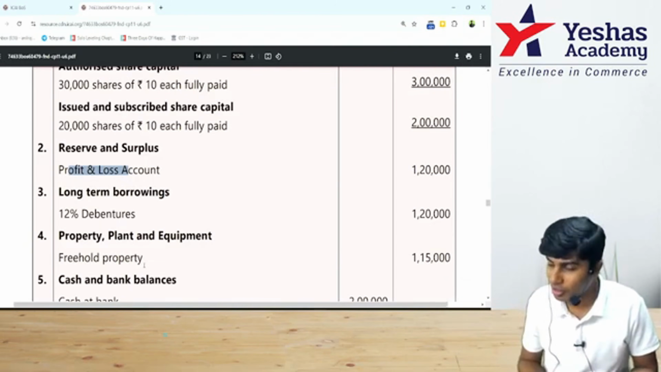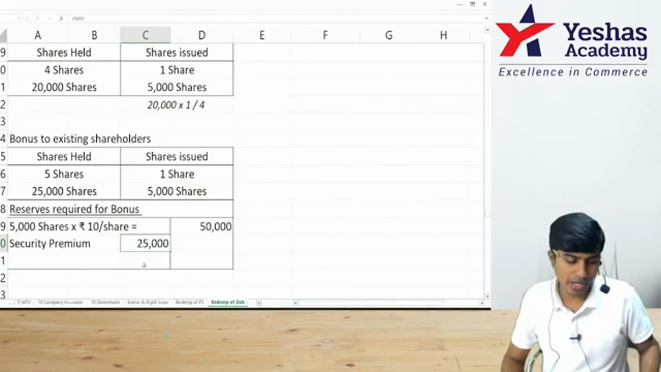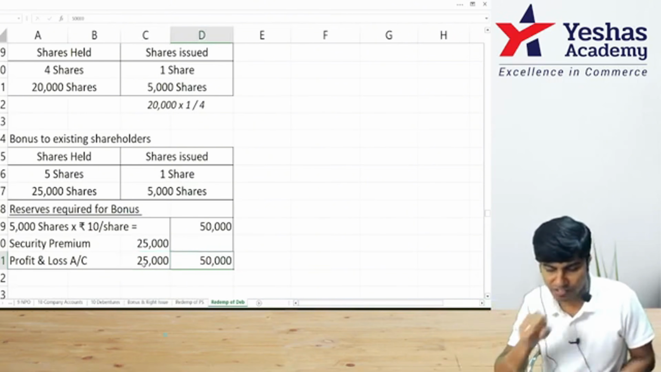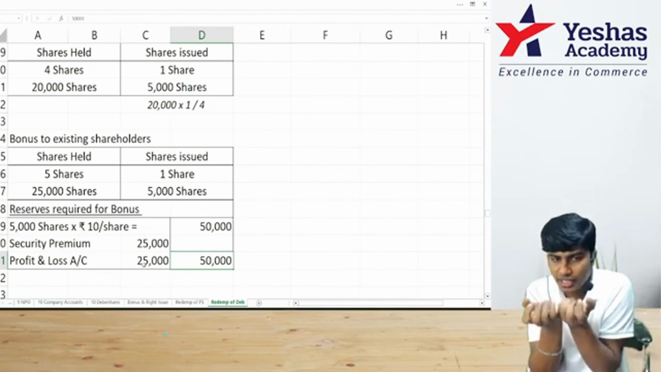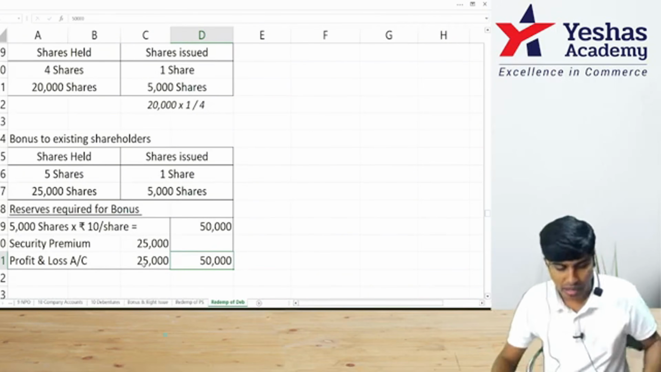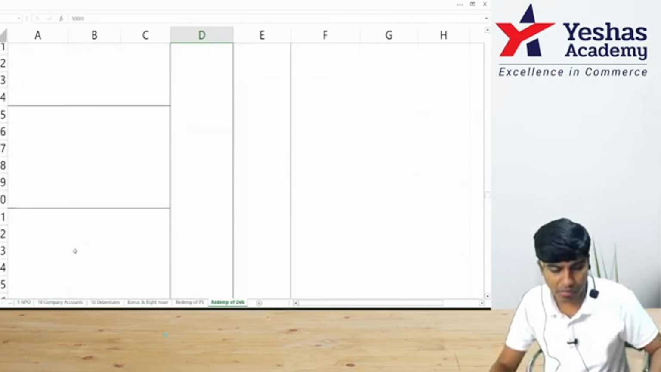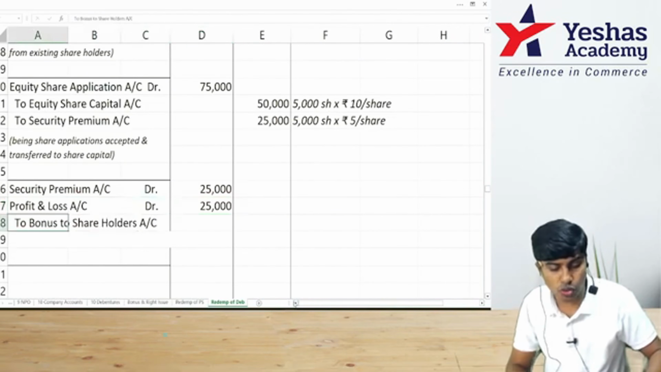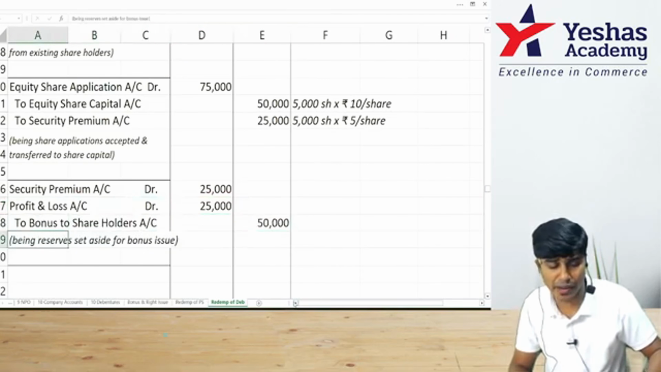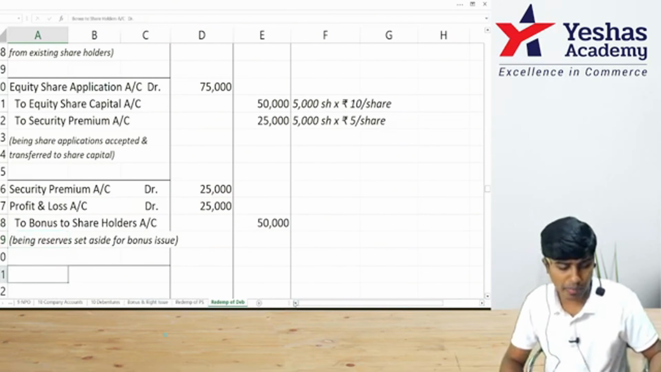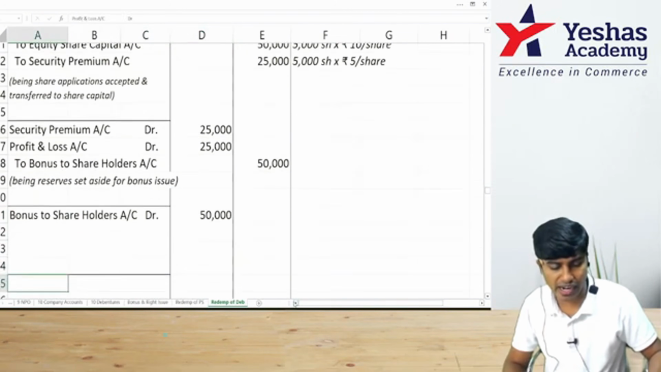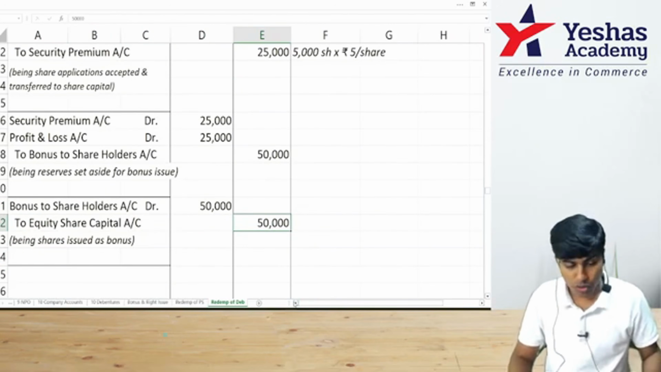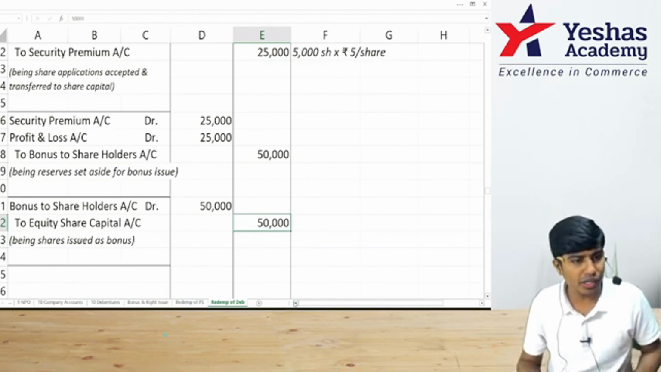Do you have enough in P&L? How much do you want? We have 1,20,000. I need only 25. I'll take only 25. So we have 50. I've taken 25 from security premium, 25 from P&L. Together I have 50. I will debit these two reserves: security premium debit 25, P&L debit 25, to bonus to shareholders 50. Then I'll debit bonus to shareholders 50 and credit my equity share capital account 50. Got this? Bonus to shareholders to equity share capital 50. Bonus issue entries are also over.